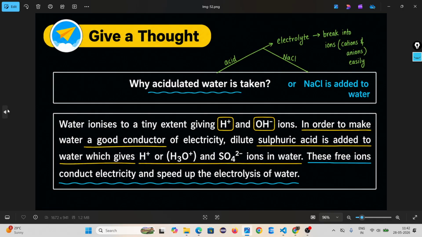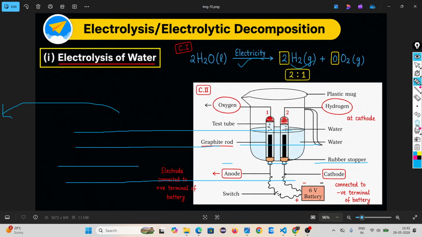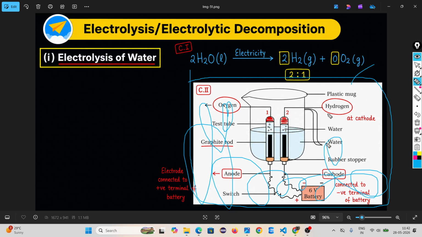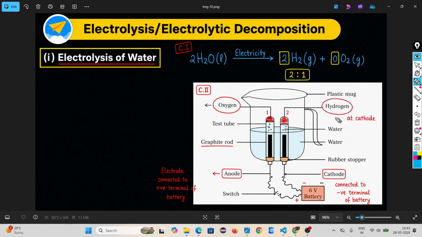Look, suppose I am setting up this experiment. I am not labeling anything. I am telling you, find out in which electrode, cathode or anode, which gas is formed. Now by looking at this, you conclude that hydrogen is created at the cathode and oxygen is created at the anode. This is observed, but how do you know?